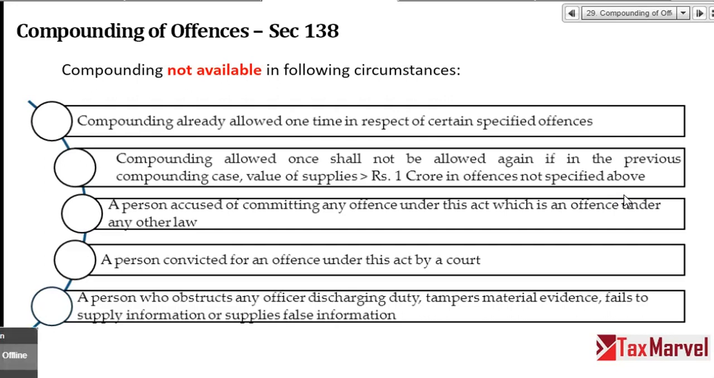Person is already convicted by the competent court, or the person is obstructing any officer, tampering any evidence, fails to supply information or supplying false information. In this case, compounding is not applicable. Compounding means simple. Once I pay tax, interest and penalty and the compounding is accepted, I am relieved of any criminal offense. Means I will not go to jail, right?